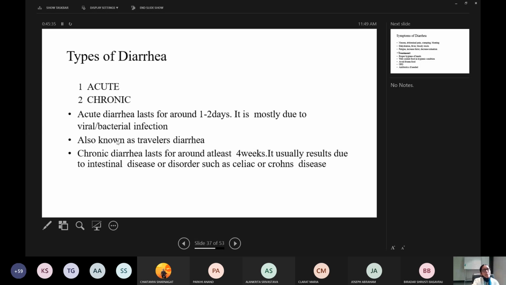There are two types. Acute diarrhea may occur, chronic diarrhea may occur. Acute diarrhea lasts for around 1 to 2 days. It is mostly due to viral and bacterial infection, also known as traveler's diarrhea. Chronic diarrhea lasts for at least 4 weeks. It usually results from intestinal disease or disorders such as celiac or Crohn's disease. So chronic diarrhea mostly lasts for around 1 month, and it may be due to some intestinal disorders such as celiac or Crohn's diseases.